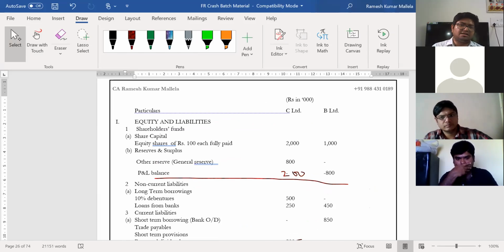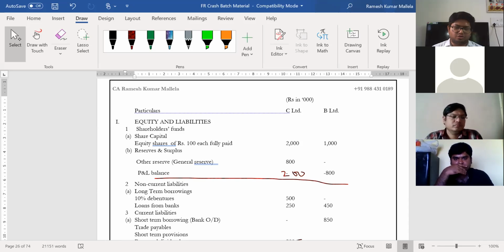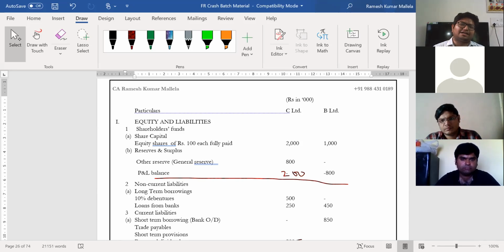In that 1,000, C held 200. That is 20%. Now what has happened? It has further reduced to shares of 10 rupees each, and then he consolidated.